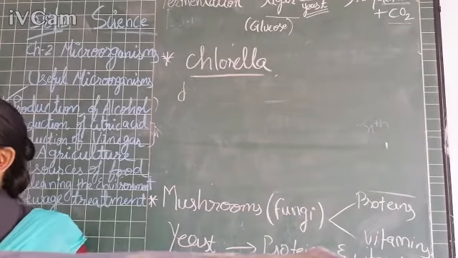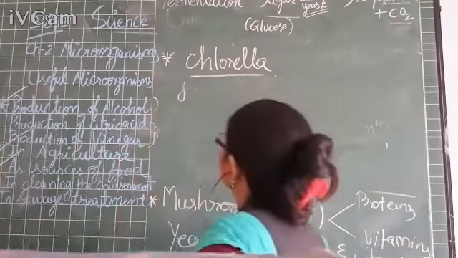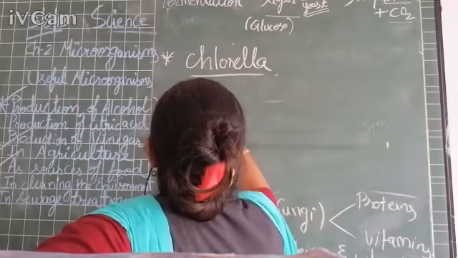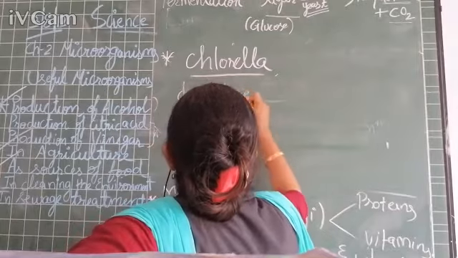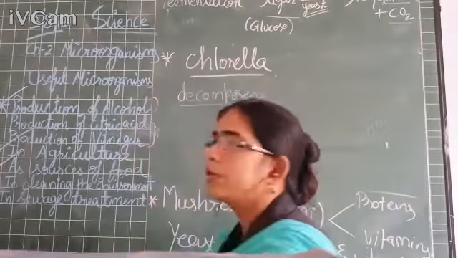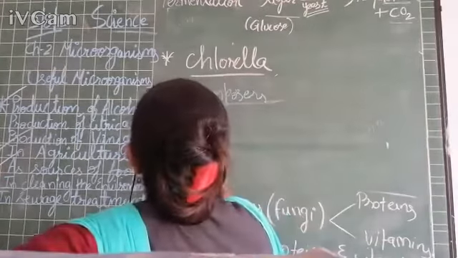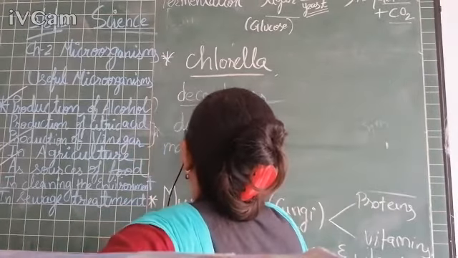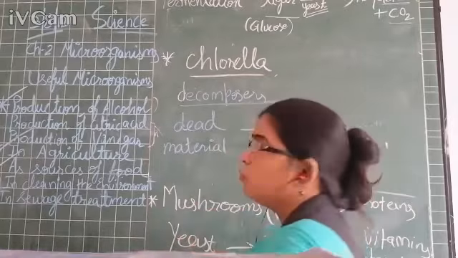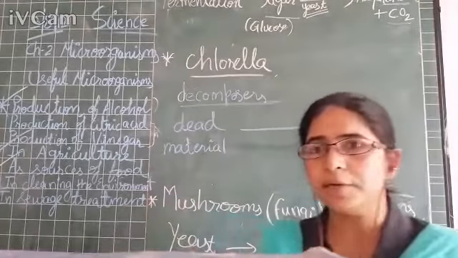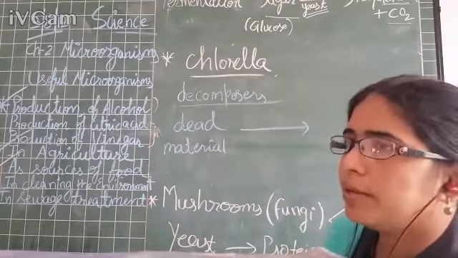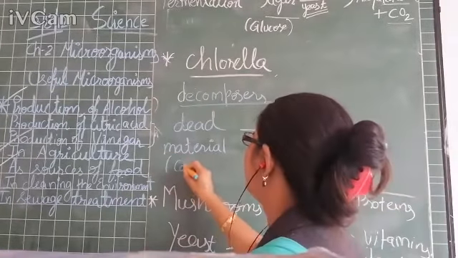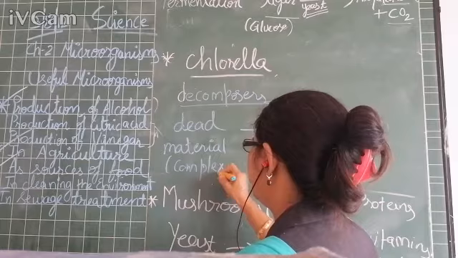Okay. So the work of decomposers is done by microorganisms. They decompose the dead material. It can be dead plants, it can be dead animals, right? To decompose means to break down, right beta? They decompose them into simple material. Our body is very complex, and a plant's body is very complex.